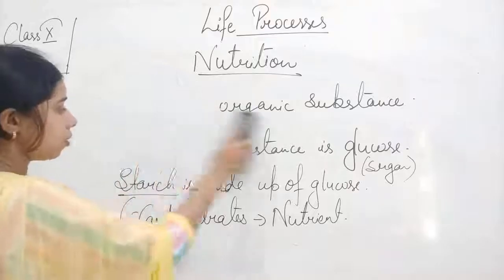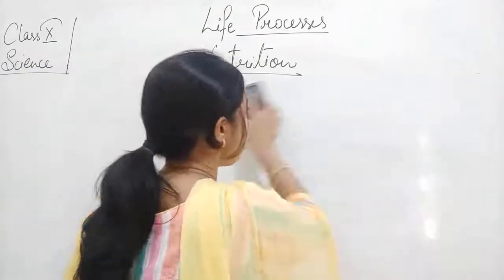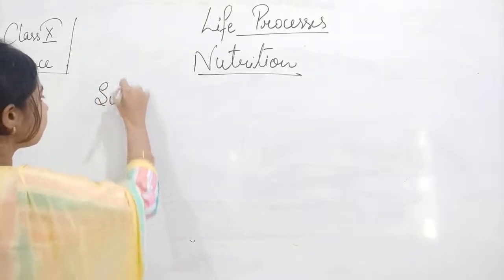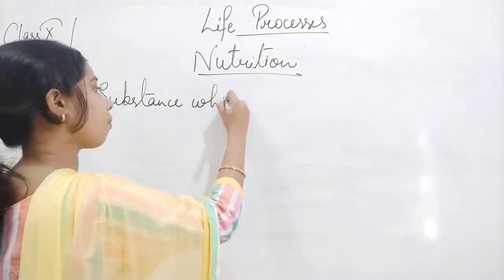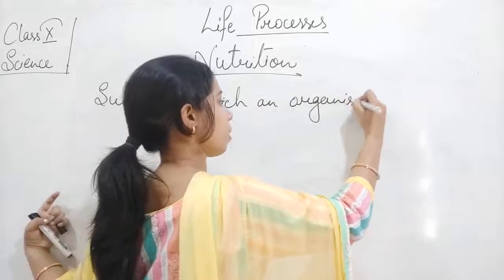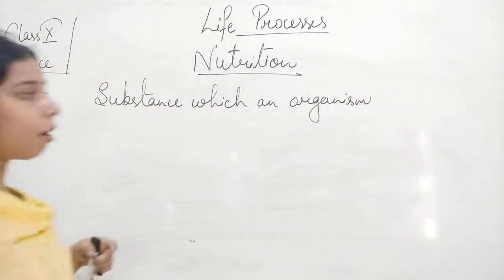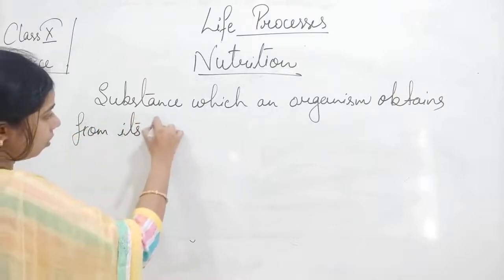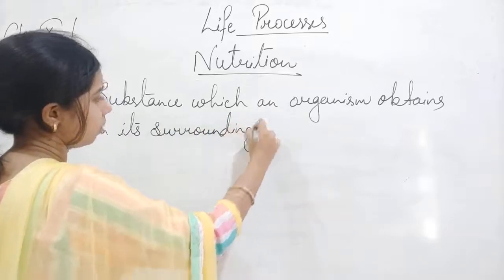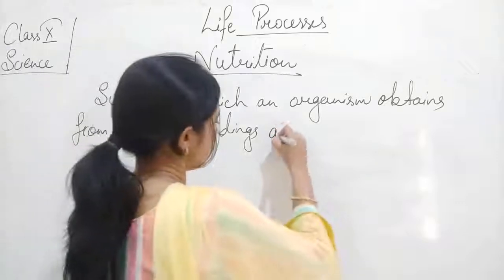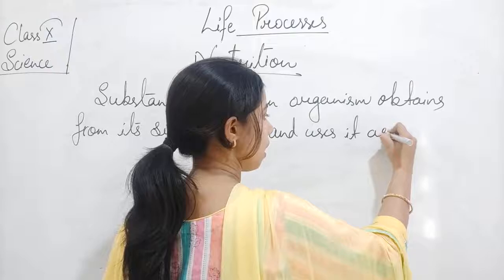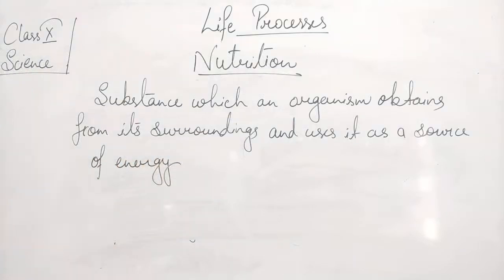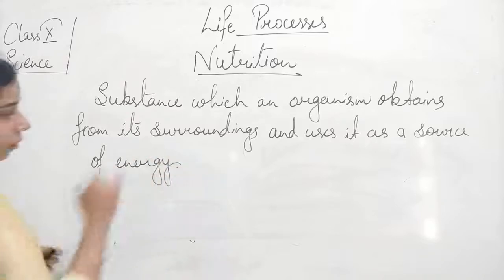Now, if we talk about the definition of the nutrient itself, because the term nutrition comes from nutrient, students, we can write it that a substance which an organism obtains from its surroundings and uses as a source of energy is called a nutrient.